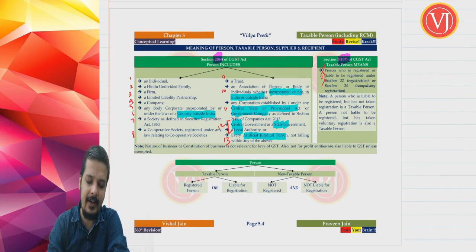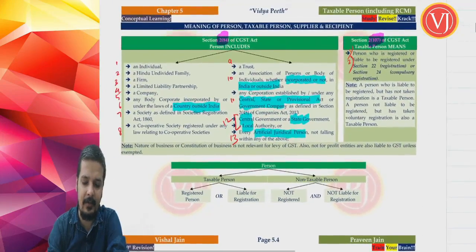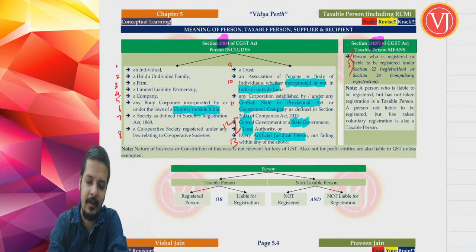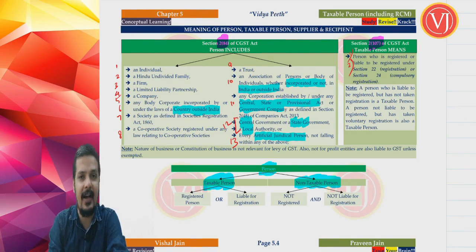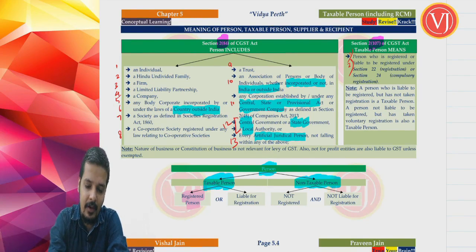Friends, there is a clear cut chart given here to make you understand. If you want to bifurcate person, person can be categorized into taxable person and non-taxable person. Taxable person means a person who is a registered person, or a person who is liable for registration.